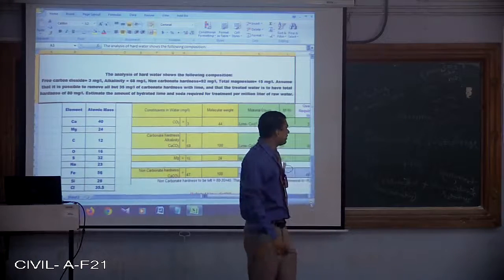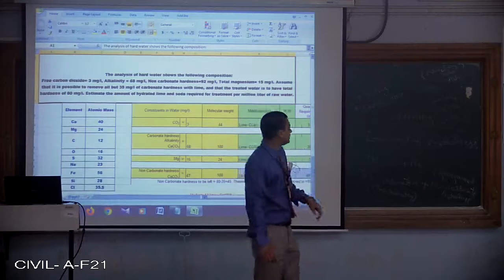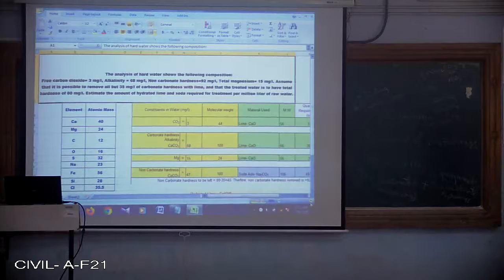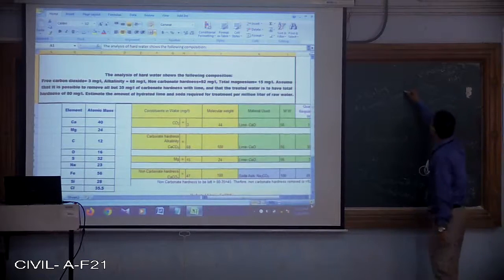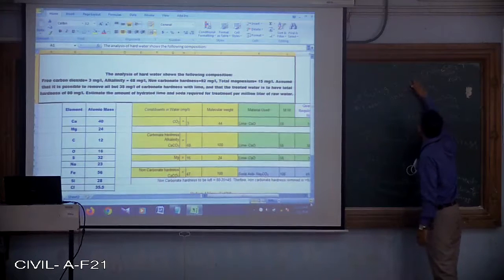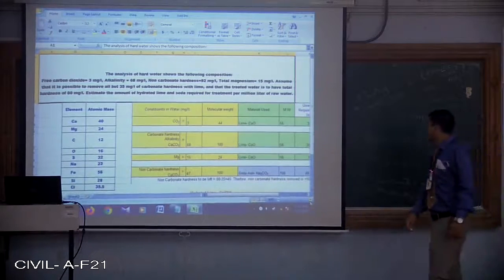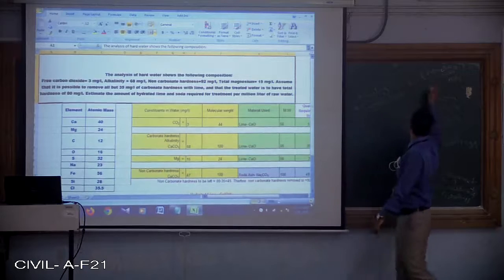In the treatment plant, when we consider the conventional method, we will be going for a combination of excess lime plus soda ash. This method is called the lime soda method.